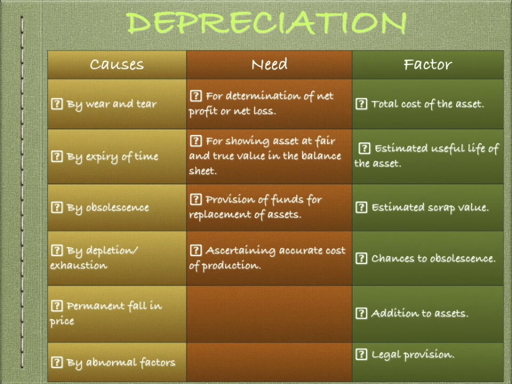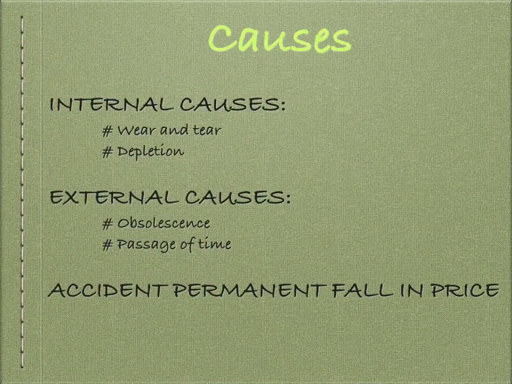Now, next cause for depreciation is permanent fall in price. Some physical factors like rusting, rotting, evaporation, etc. may depreciate the value of an asset. And lastly, abnormal factors like accident to an asset will cause depreciation in its value. So these are the causes for depreciation. These causes I have given again here.